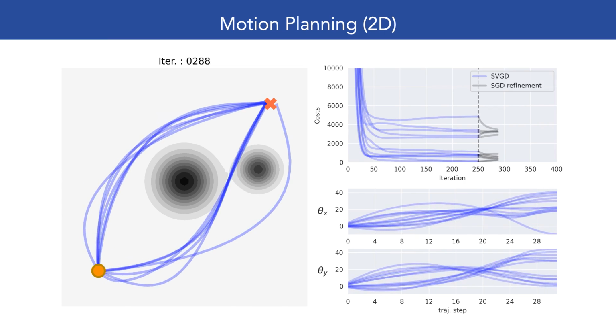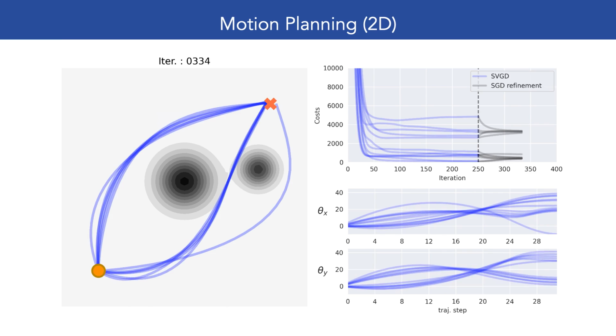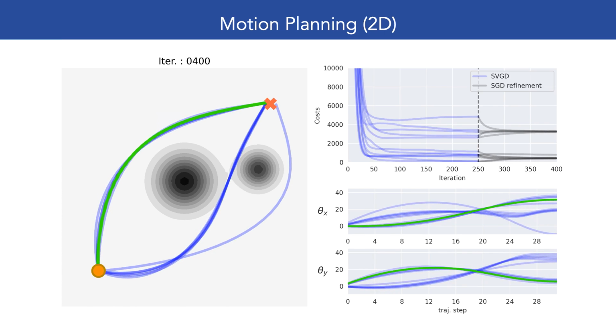However, in order to find a local optimum, we refine the solutions by performing stochastic gradient descent optimization on individual particles. We finally obtain the global optimum solution indicated by the green trajectory.